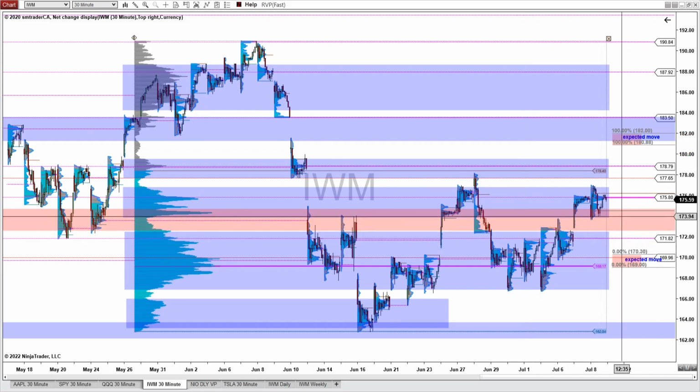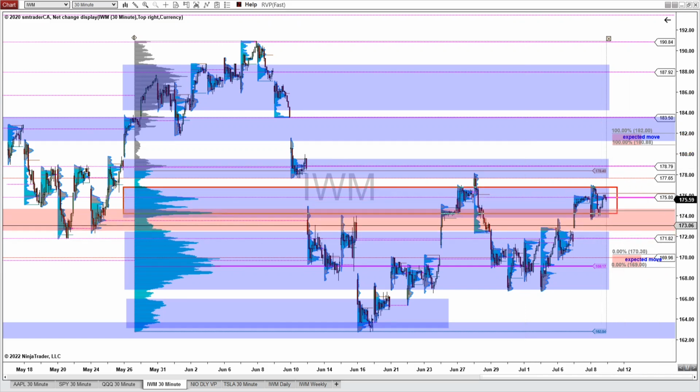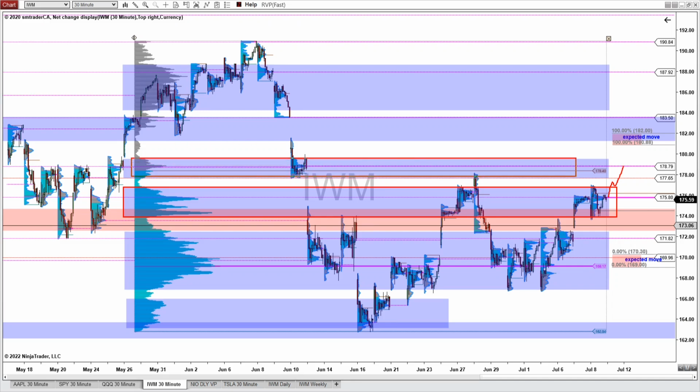And for next week's upside price scenario, we are looking for it to come up and move above this high volume zone and see if it can come up into this little bit of a balance area and tag this virgin point of control at 178.79. And if it could move above this little bit of a zone here, then look for a move up into this expected move upper range between 181 and 182 and possibly work its way into filling this gap here. And there is also a virgin point of control near the 183.50, right near the gap fill area.